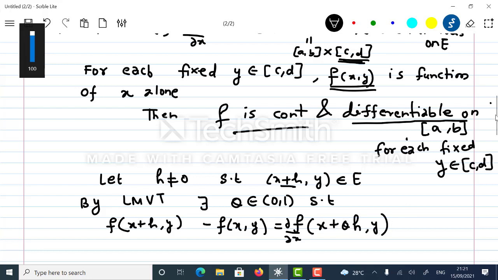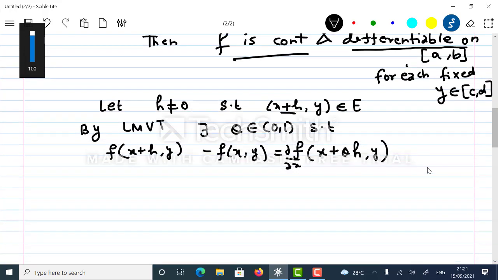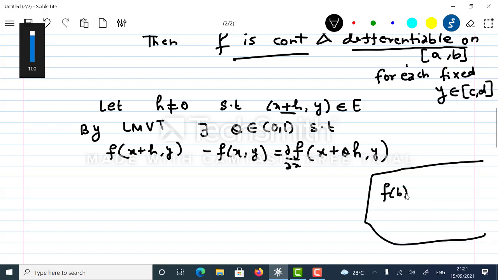If you remember Lagrange's mean value theorem, we had it like this: f of b minus f of a is equal to b minus a times f dash at c. I have missed something here: h is also there, so let me write this down, h times dou f upon dou x.